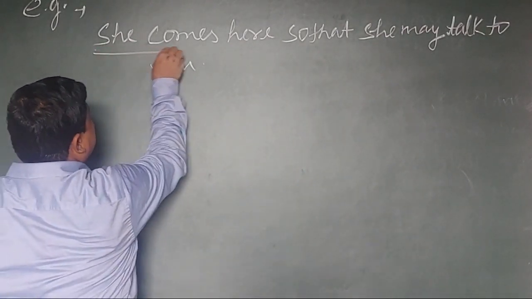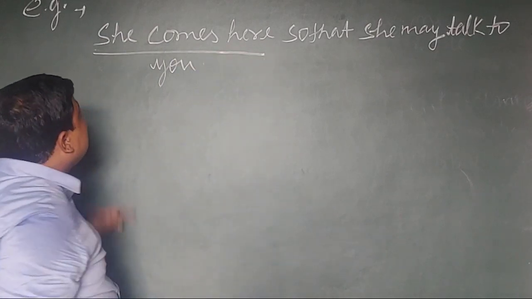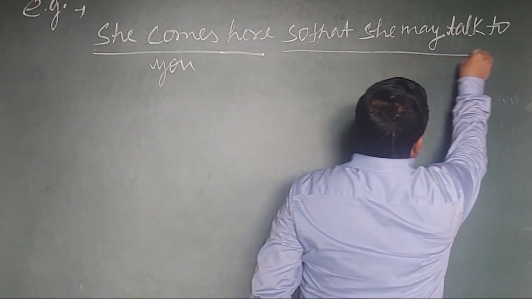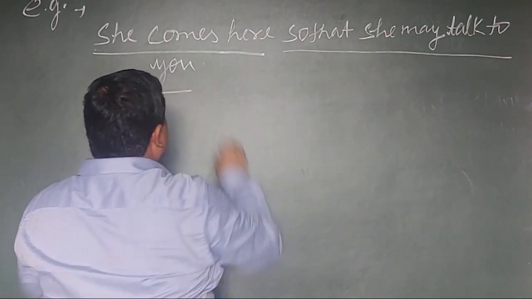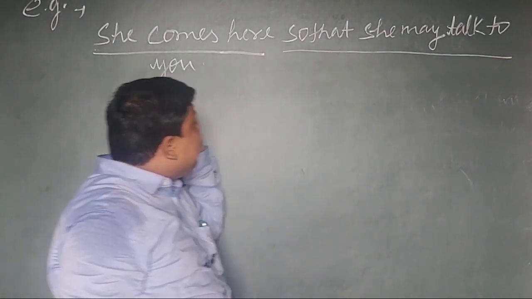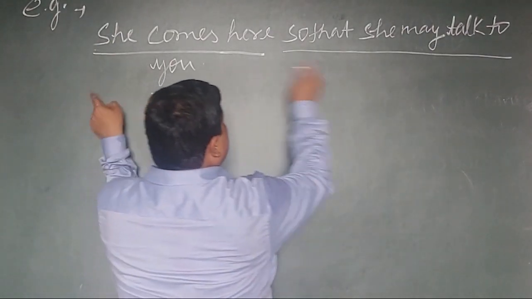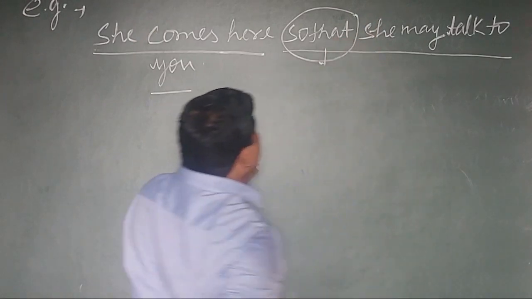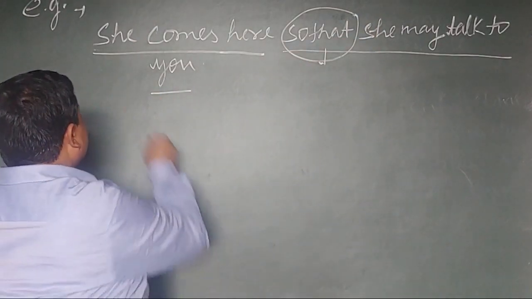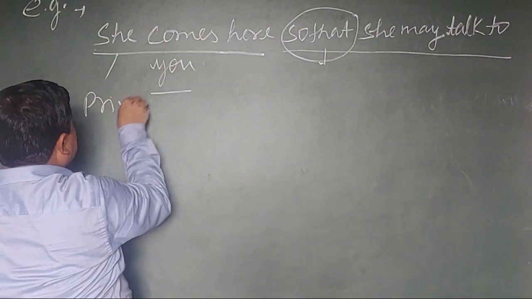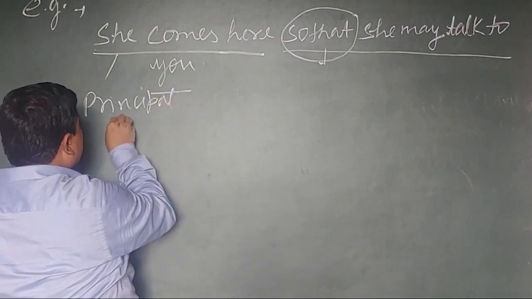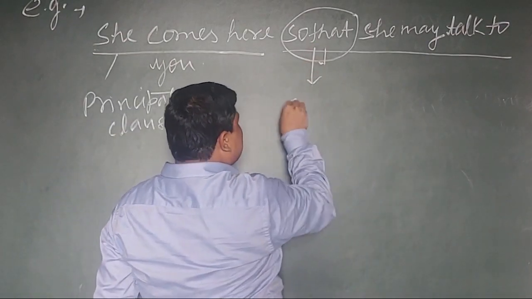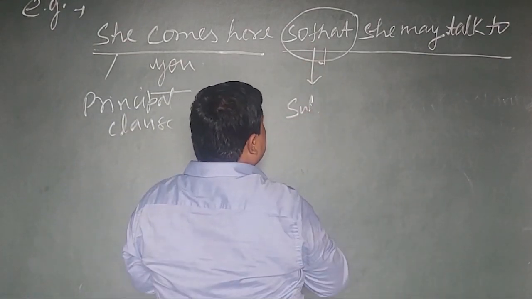Here, she comes here is the principal clause. So that she may talk to you is the subordinate clause. And here, so that is a subordinating conjunction. This is the principal clause. This so that is a subordinating conjunction.